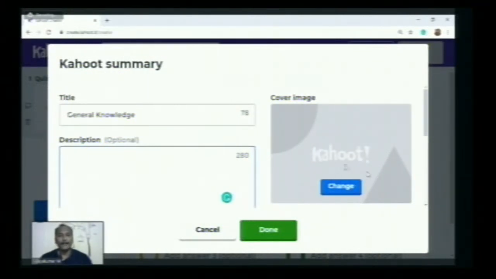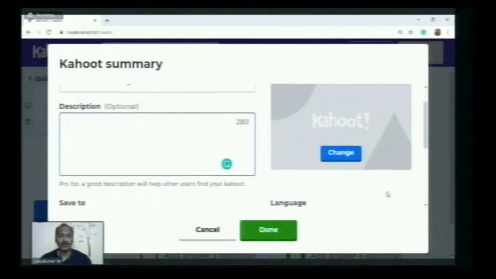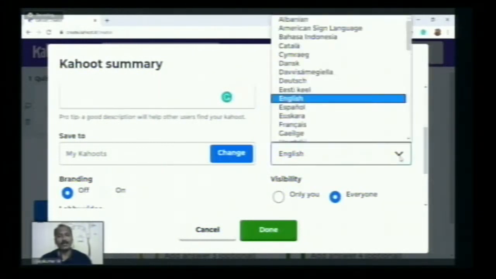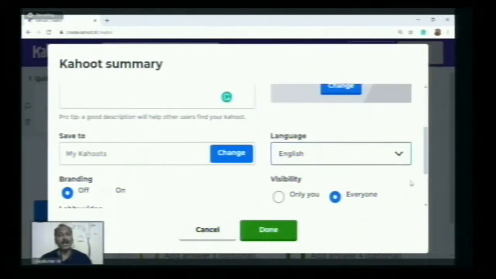By default, you can see some Kahoot with a gray and white background on the screen, and you can change it. You can customize this by clicking the change button. You can change the cover image of your Kahoot. And here you can see language. There are plenty of languages available, and you can select in which language you are going to create that Kahoot.